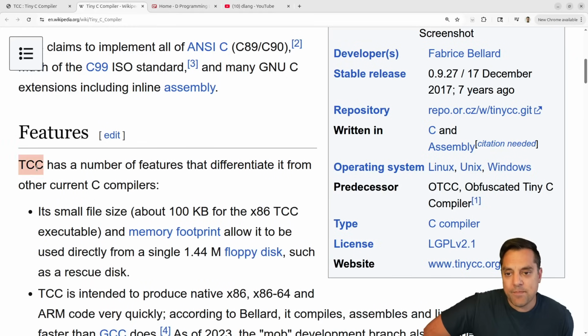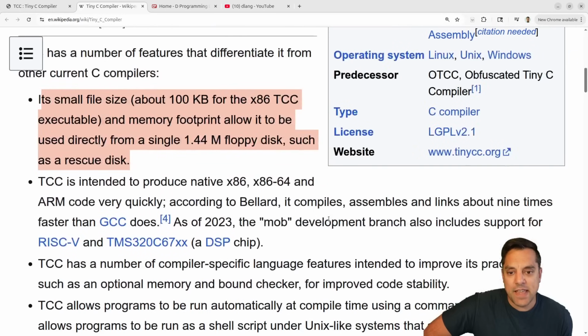But anyways, with that said, the Tiny C compiler is a relatively small compiler. Let's see, looks like it fits in about 100 kilobytes. So again, it fits easily on a floppy disk, and I think if you look through the Wikipedia page, we won't read all of it. We don't need to read all of it. But basically, this is like a compiler that you could use on an embedded system or for bootstrapping a kernel or something to compile some C code.